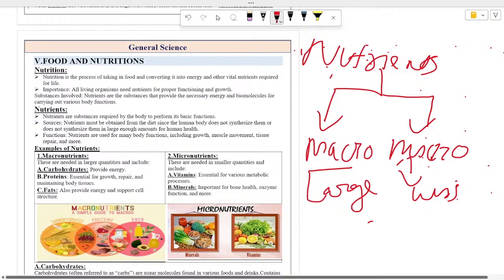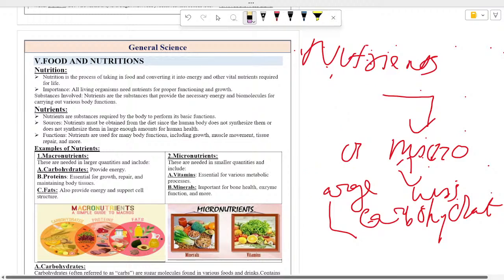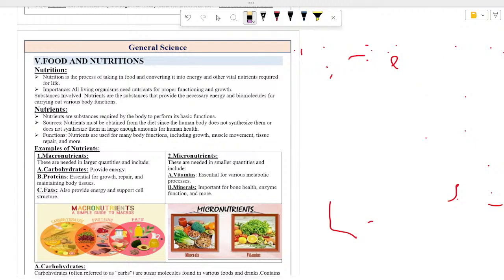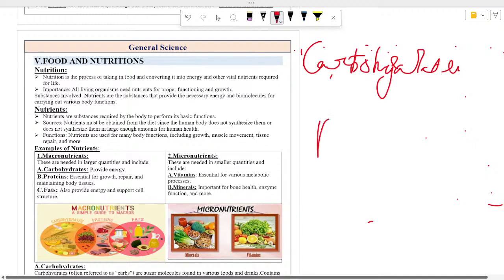Macronutrients are of three types: carbohydrates, proteins, and lipids. And then micronutrients. Let's first see carbohydrates.